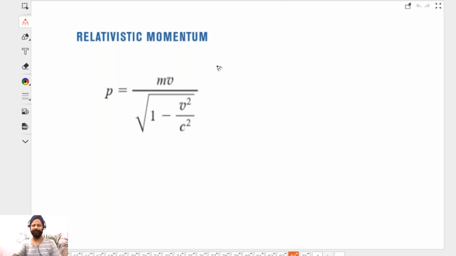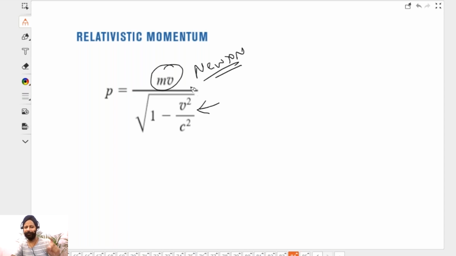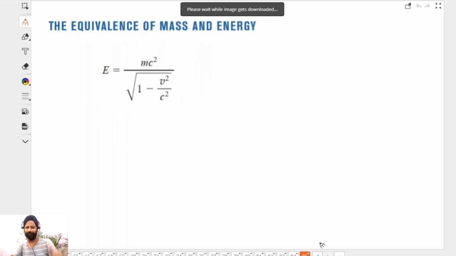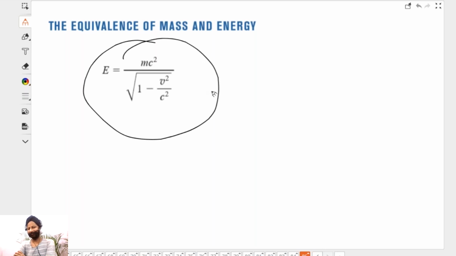Relativistic momentum. Momentum is not mass times velocity. That is what Newton says. This is Newtonian momentum, right? Actually, the momentum is mv divided by this. But do you really care? This number is so tiny. It's very close to 1, all this, right? In the Newton's world, you say mv, but then the things are moving fast, like electrons, you cannot use mv as the momentum. Momentum is this. Many more strange things happen. Look at the energy now. Energy is not mc squared, and what we were studying so far. Energy is this.